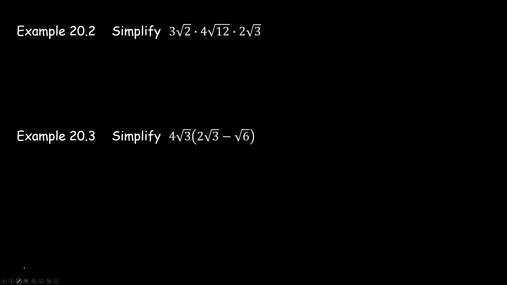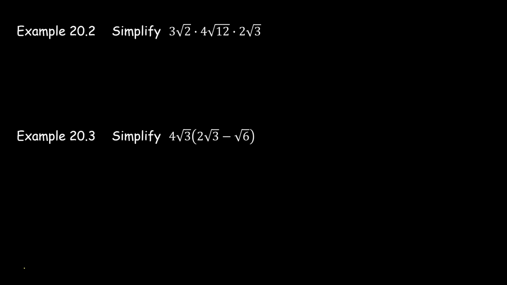Okay, I just want to run through these last couple of problems one more time because we were in such a rush on the way out. So example 20.2, you're trying to simplify this product of numbers and square roots. So just remember, this is all multiplication.